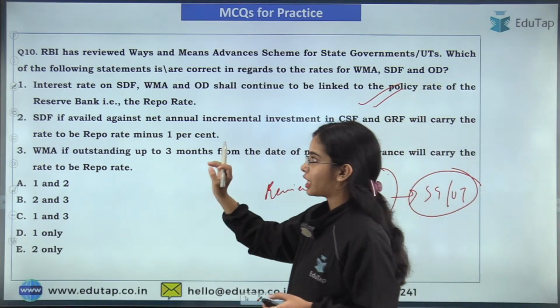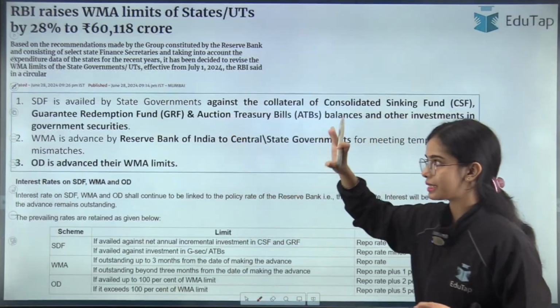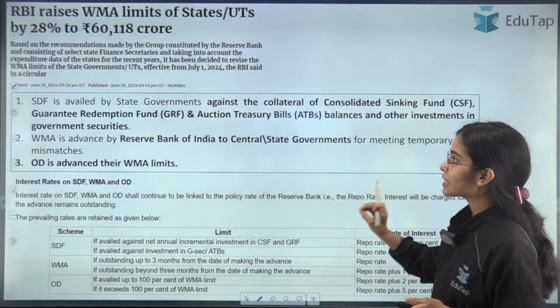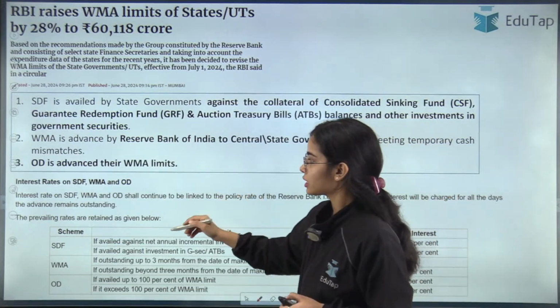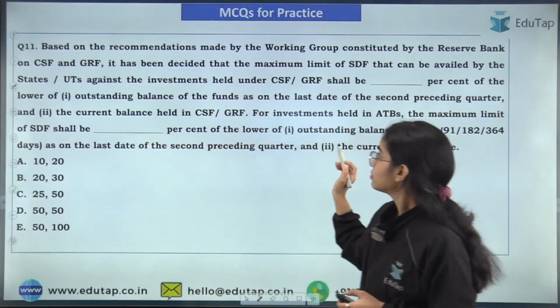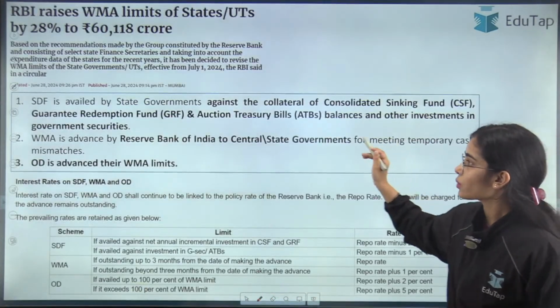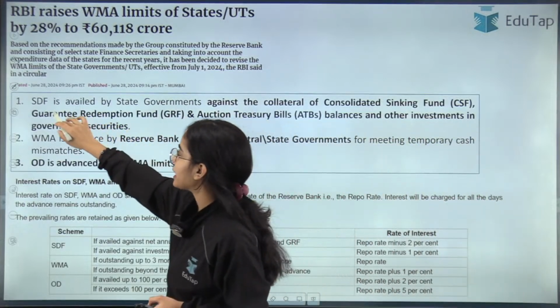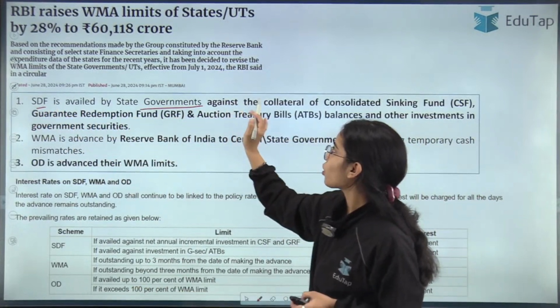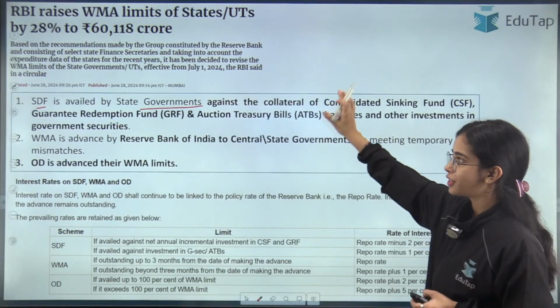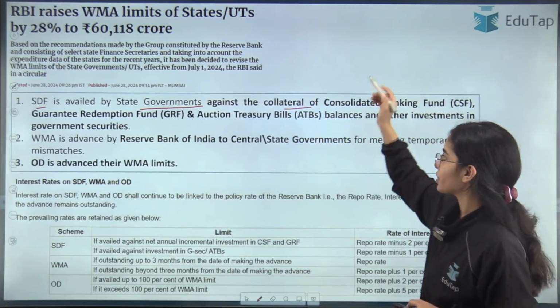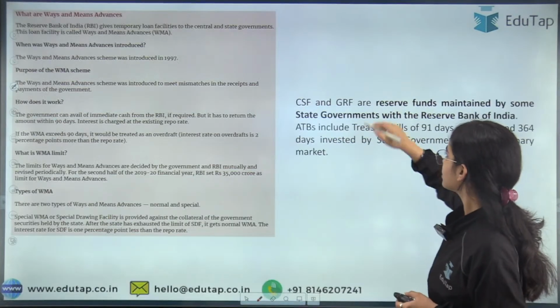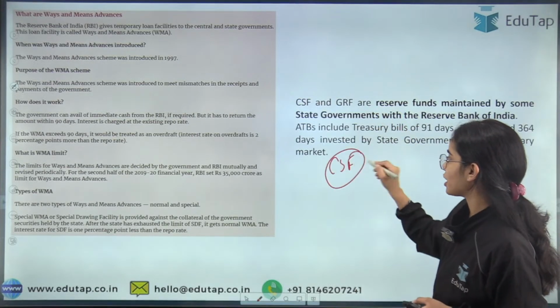SDF if availed, if you are availing. So let's discuss that what is SDF. Now the SDF is a facility that can be taken by the state governments, or it can be taken by the union territories against the collateral. Now there is a CSF, or there is a GRF.